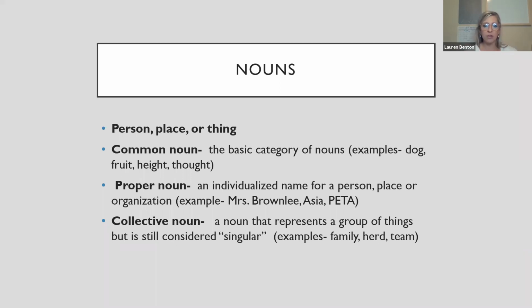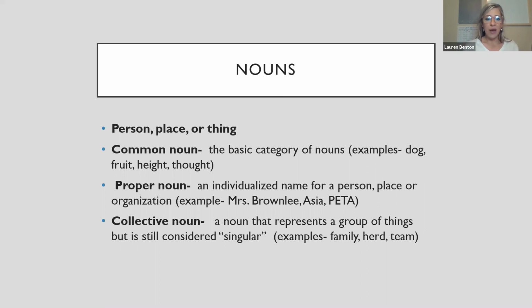Then we have proper nouns. Proper nouns are meant to be capitalized when you're writing. They are an individualized name for a person, place, or an organization. So Mrs. Brownlee should be capitalized. The continent of Asia. Asia needs to be capitalized. Continent does not, because that is more of a category. So that would be a common noun. So PETA, even though that's an acronym, the organization is still capitalized.